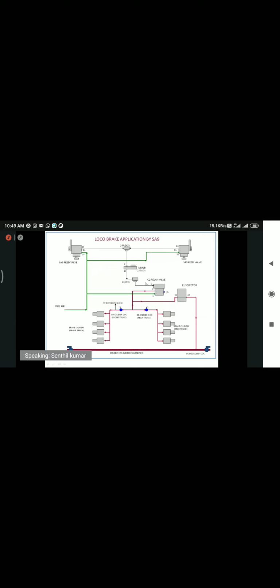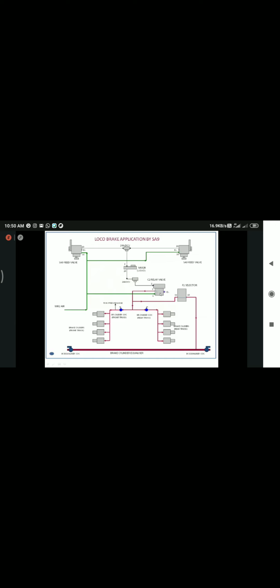This pressure is called pilot air pressure. This C2 valve is receiving this pilot air pressure at port number 2 of the C2 valve. Otherwise we can call it control air pressure, or control pressure. So what will this C2 relay valve do? Here also we are supplying MR2 pressure. How much pressure is coming? Suppose, for example, 3 kg is coming from this SNIN valve. This C2 relay valve will give output as 3 kg.